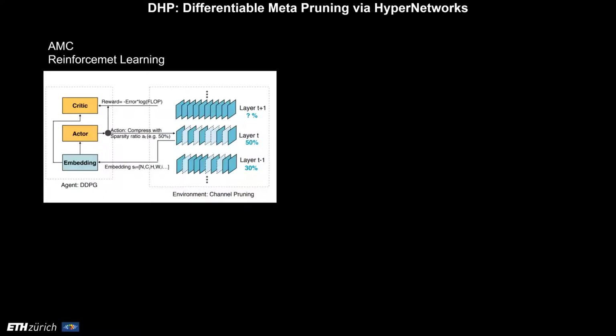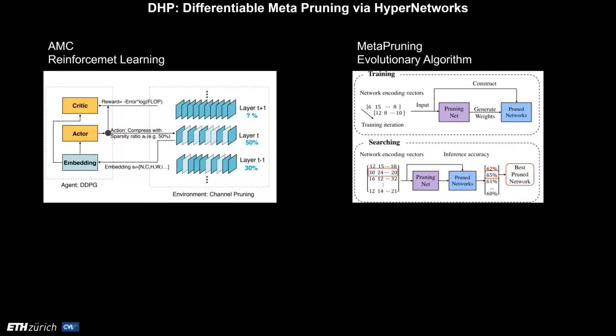AMC resorts to reinforcement learning to determine the pruning ratio for each layer, while meta pruning utilizes HyperNetworks and turns to an evolutionary algorithm to search for the best candidate. But the problem of those algorithms is that the solver, that is reinforcement learning and evolutionary algorithm, is not differentiable. So they need a longer training time until the convergence of the algorithm.